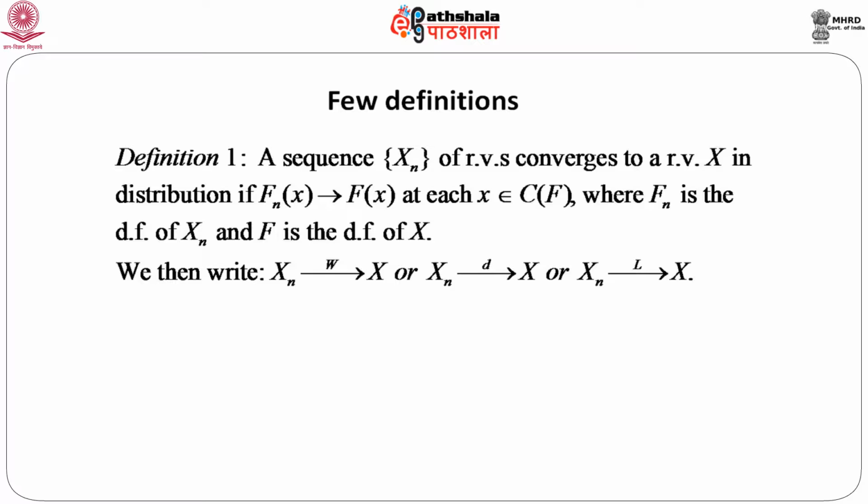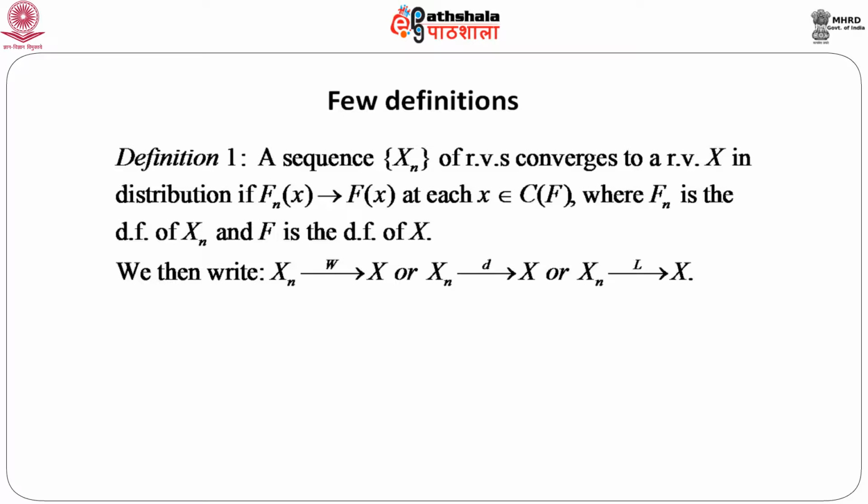This convergence holds at every continuity point of F. C(F) denotes the set of continuity points of F, and we write that X n converges to X weakly, that is why I use the letter W, or X n converges to X in distribution, for D, or X n converges to X in law. So, this is the definition of convergence in distribution.